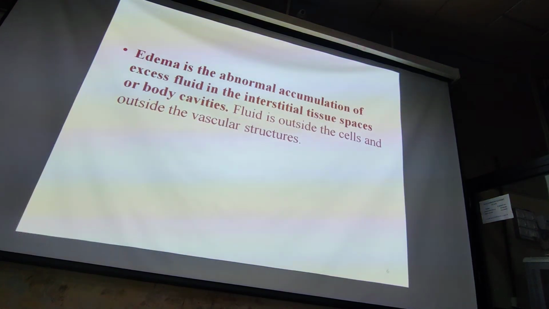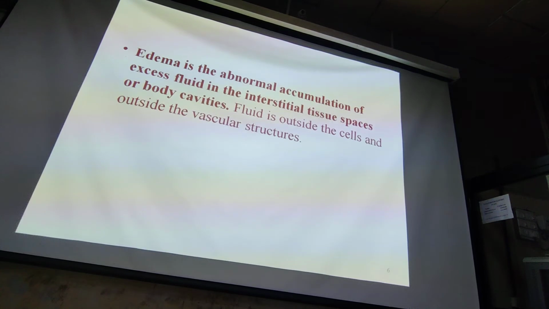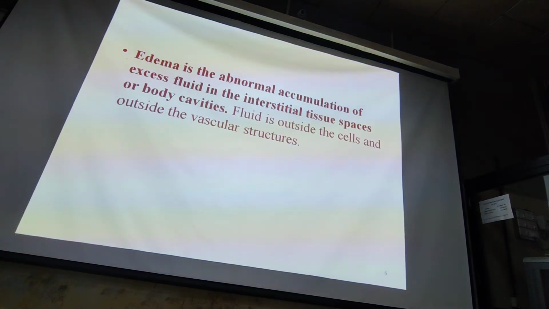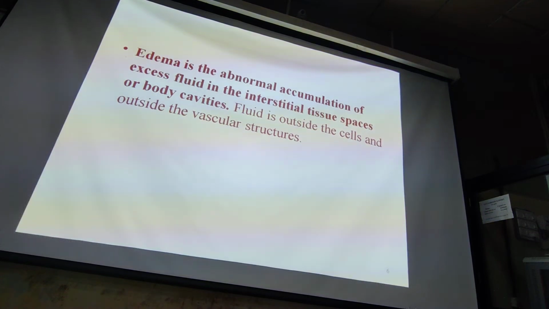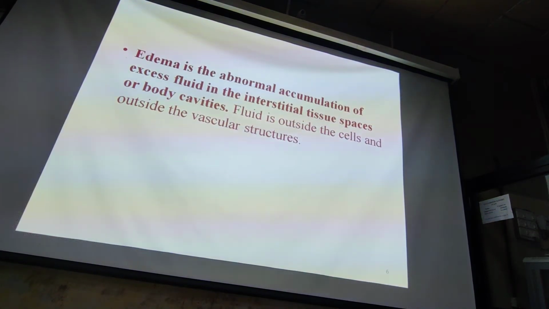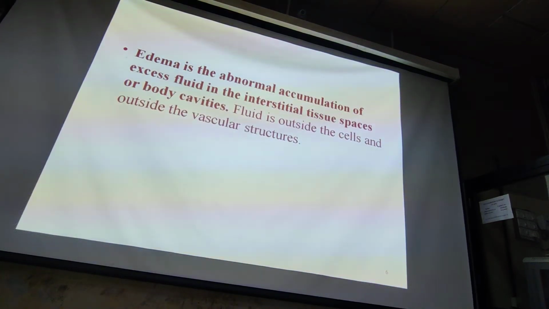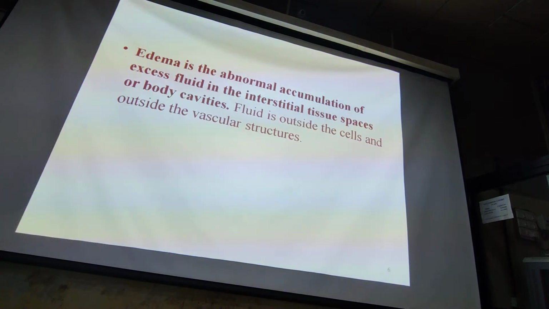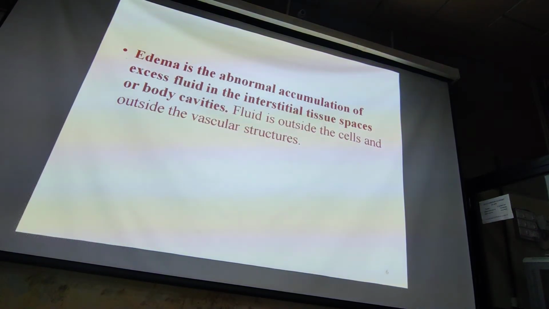For example, in the peritoneal cavity, a certain amount of fluid is always there, but it is not edema. Around 50 to 70 ml of fluid is always there in the peritoneal cavity. But when the amount exceeds the normal amount, only then it is called edema. So, abnormal accumulation in interstitial tissue spaces. It is extracellular.